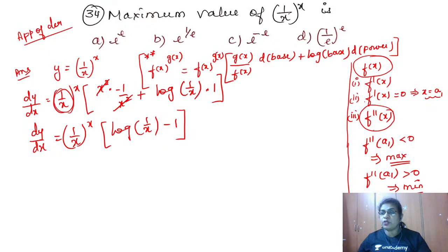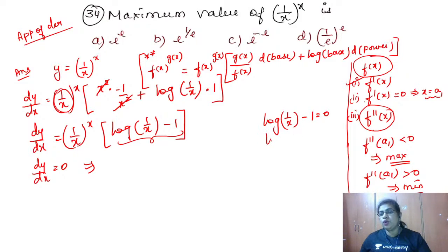Now, what is the next step? We have reached this, we have finished. So next step is I'm equating dy by dx is equal to 0. Now remember, 1 by x whole power x is an exponential function, and this exponential function can never become 0. Then who has to become 0? This bracket has to become 0. So if log of 1 by x minus 1 is equal to 0, we will get log 1 by x is equal to 1.